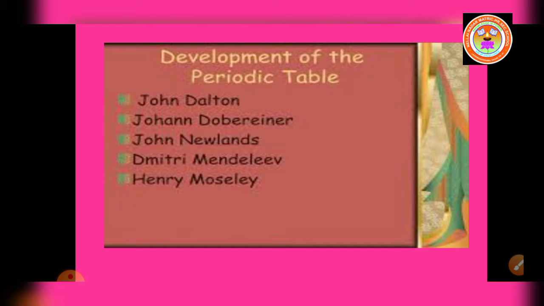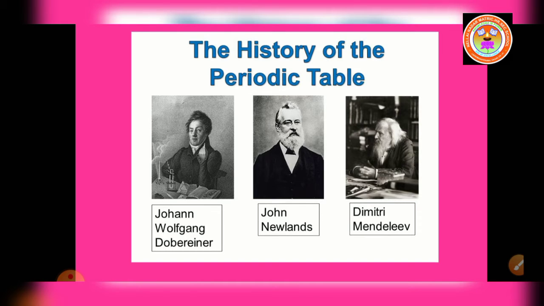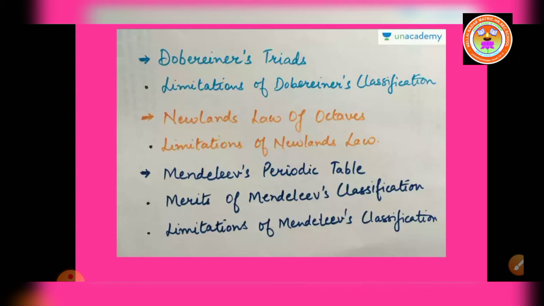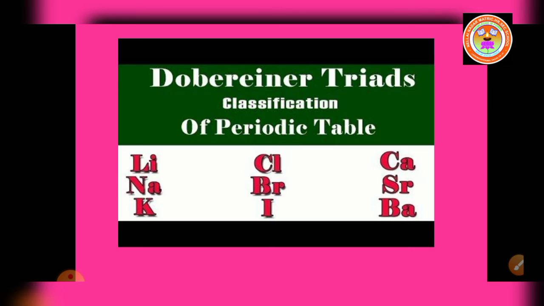John Dalton, Johann Dobereiner, John Newlands, Dimitri Mendeleev, and Henry Moseley played an important role in the development of the periodic table. Children, in this chapter, we are going to learn Dobereiner's triads and limitations of Dobereiner's classification, Newlands' law of octaves and limitations of Newlands' law, Mendeleev's periodic table and limitations of Mendeleev's periodic table. Children, today I will teach you Dobereiner's triads.